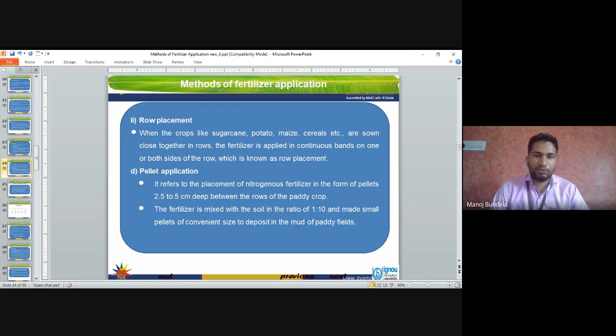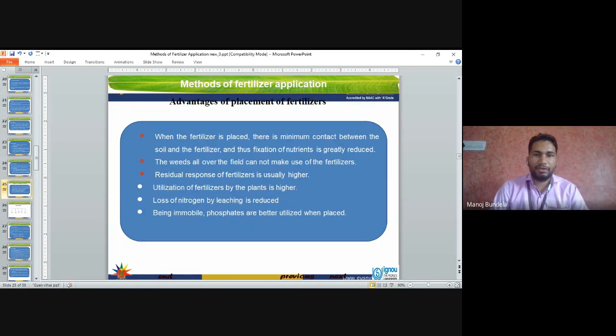So normally in a 1:10 ratio we have to apply the fertilizers in pellets. Advantages of placement of fertilizers. When the fertilizer is placed, there is minimum contact between the soil and the fertilizers. Thus the fixation of nutrients is greatly reduced. The weeds all over the field cannot make use of fertilizers. Residual response of fertilizers is usually higher. If we apply a higher amount of fertilizers, then the residual effect will be more.